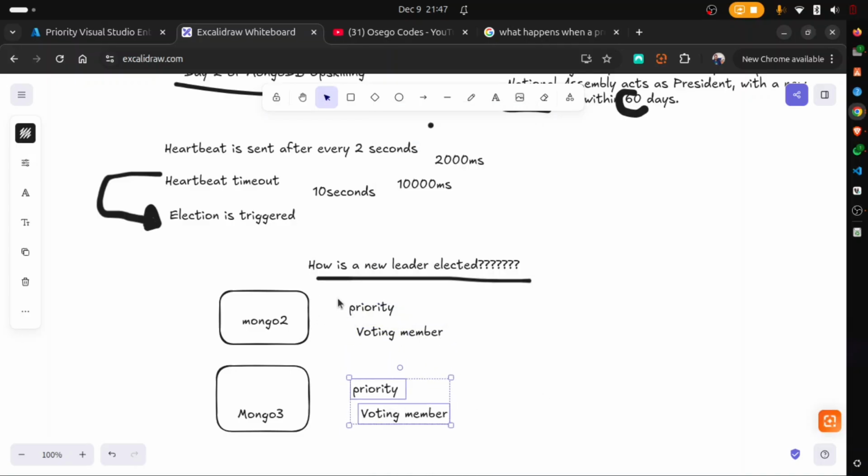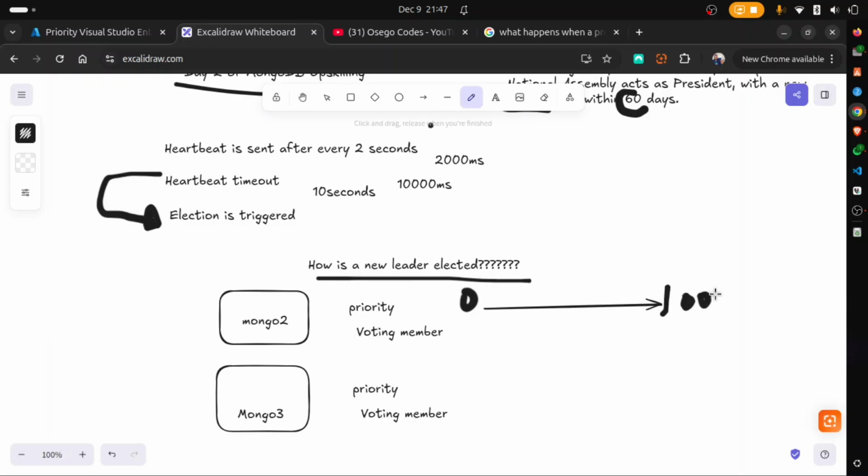Now priority is this: the higher the priority, the more likely a node will become the new primary. The lower the priority, the less likely a node will become the new primary. And priority numbers range from 0 to 1000. Okay, so let's have a priority range here. Priority ranges from 0 to 1000. That's the range of priority, any figure in between here.